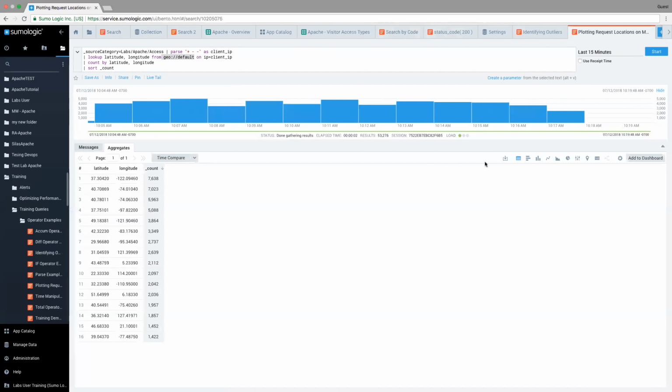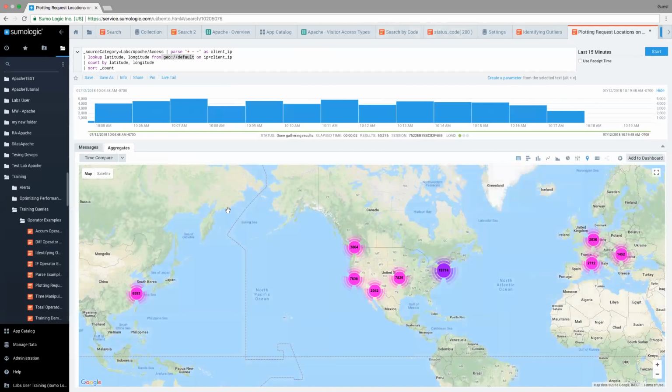So I'm going to take advantage of the mapping options we have here, or the graphing options, and one of them is a map option. I just simply click on the map, and now I get a map overlaid with those connections. And so now I can see that there are almost 20,000 connections in the northeast of the US, and about 2,000 in Europe over here, and so on and so forth.